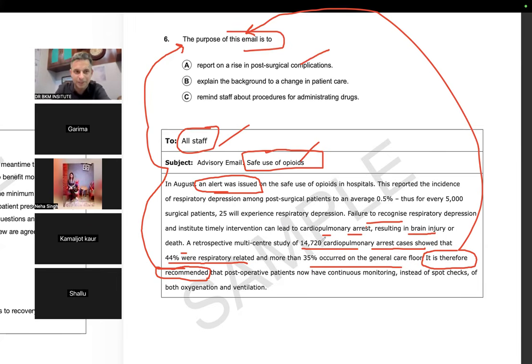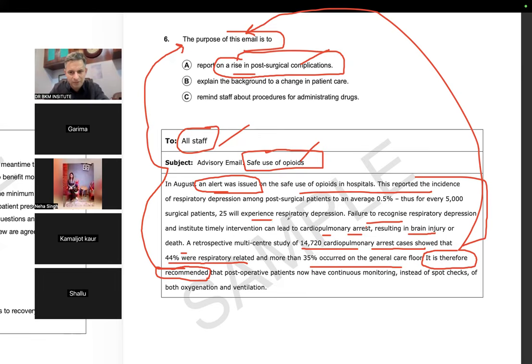Now there are two problems with this. The first problem is these were not the main lines. Second problem, one more thing I would like to tell you, there was not any rise in the post-surgical situation. The word rise means in 2009 it was this much, in 2010 it increased, it rose. There was no reported rise. First thing, I'm telling you different ways of elimination: if you look carefully, you will find so many reasons to eliminate. There is a rise in the post-surgical complications? There is no rise. They just reported this much. There was no rise.